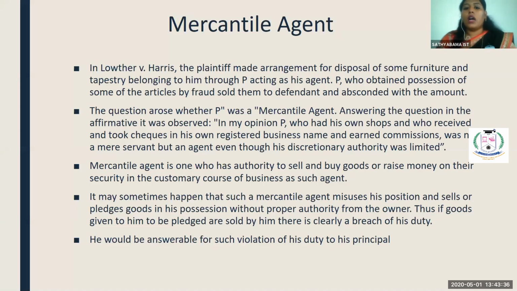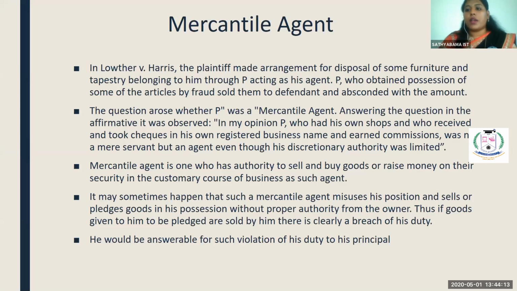So the plaintiff, Lothar, is entering into an agreement with a third party to supply all his furniture through his agent, P. P obtained possession of some of the articles by fraud, sold them to the defendant, and absconded with the amount.